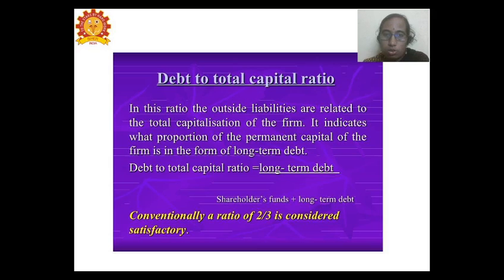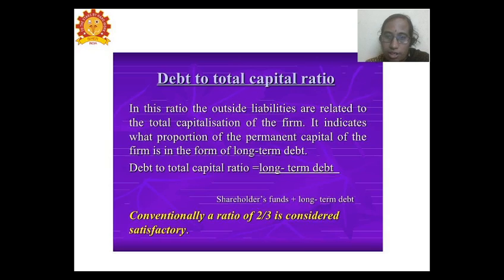Next, the third is the debt to total capital ratio. In this ratio, the external borrowings or the outsiders' liabilities are taken against the total capital that is employed for the business. It indicates the proportion of permanent capital of the firm that is taken up by long term debt.